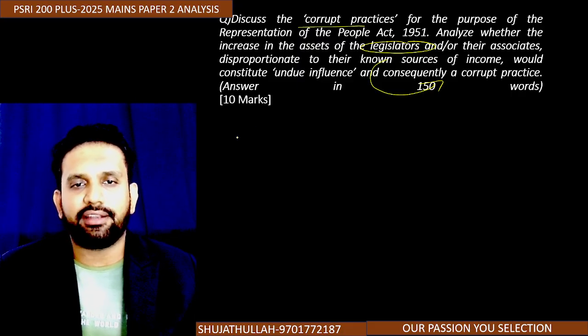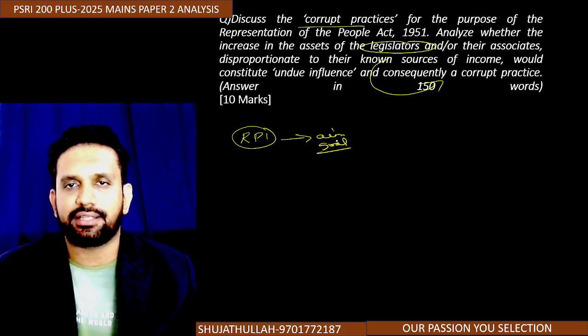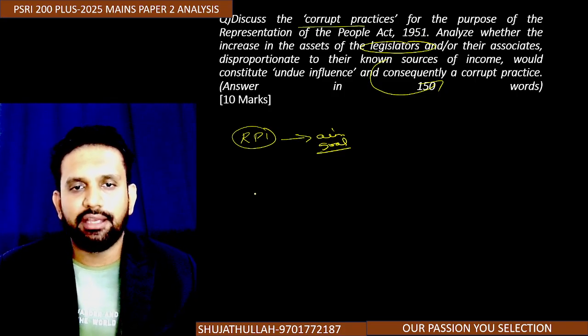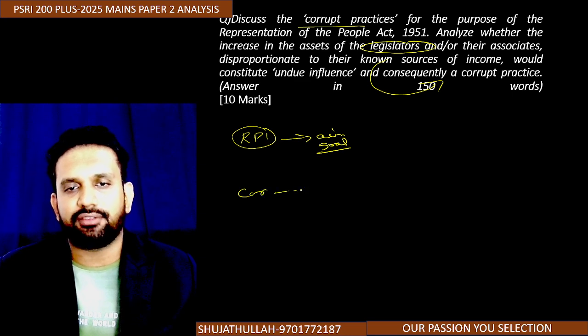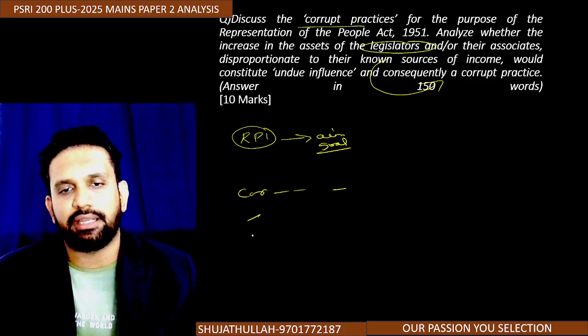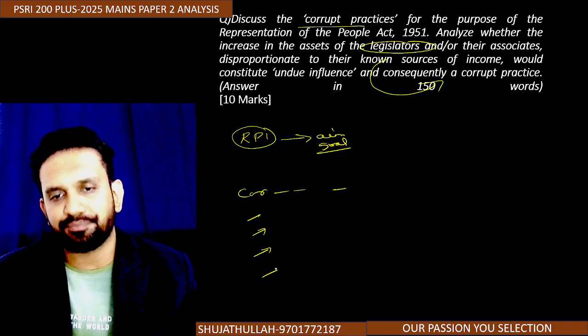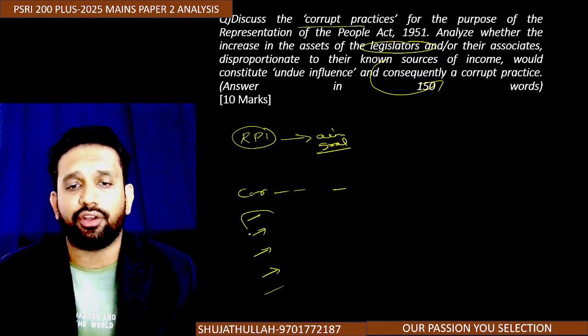So what I will write is, in the introduction, the Representation of People's Act, I will mention the aim or goal or the framework that it provides for the candidates who are contesting the elections, or the MPs and MLAs. Then I will be writing what corrupt practices are, which are a part of Section 123 of the RPA Act. Then I will be writing bribery, hate speech, profit sharing, insolvency, etc. I will write all of this.